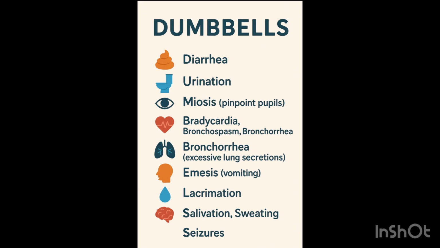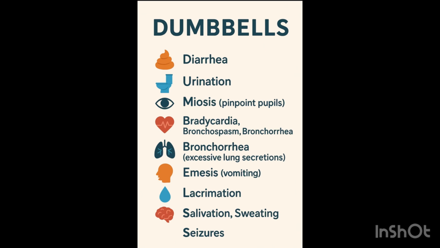Also, dumbbell, DUMB. What is B? Bronchospasm. So what is bronchospasm? When they bind to the M3 receptor, what happens? The bronchus will be constricting. So if the bronchus is constricting, the patient will have issues with taking in air. Don't forget, the next one is bradycardia. Remember, acetylcholine will bind to the M2 receptor. When you bind to the M2 receptor, the heart rate will reduce.